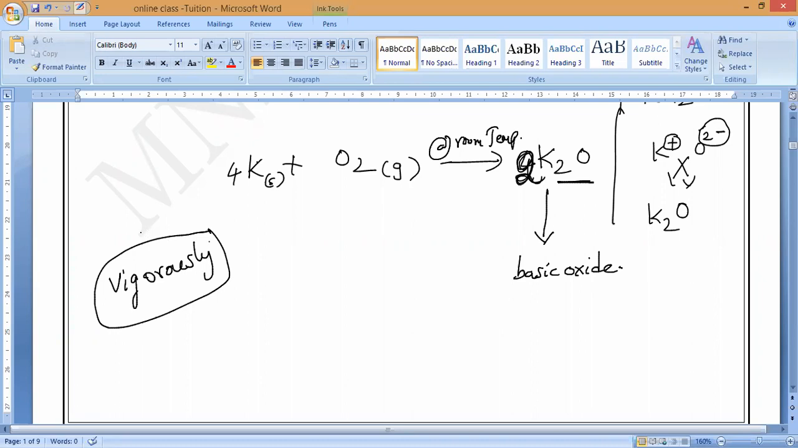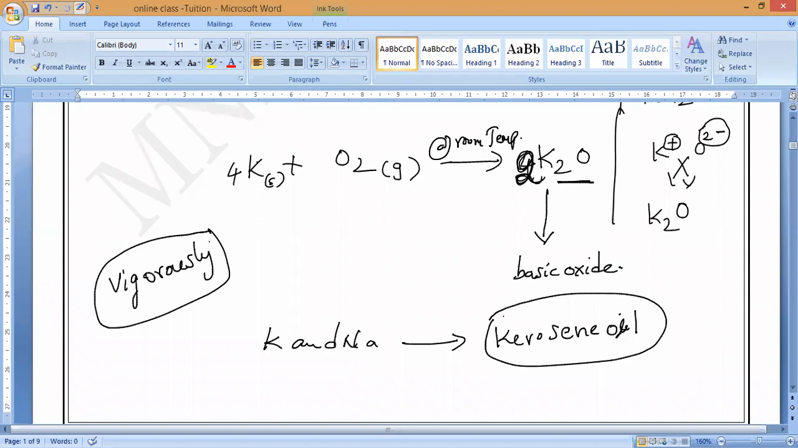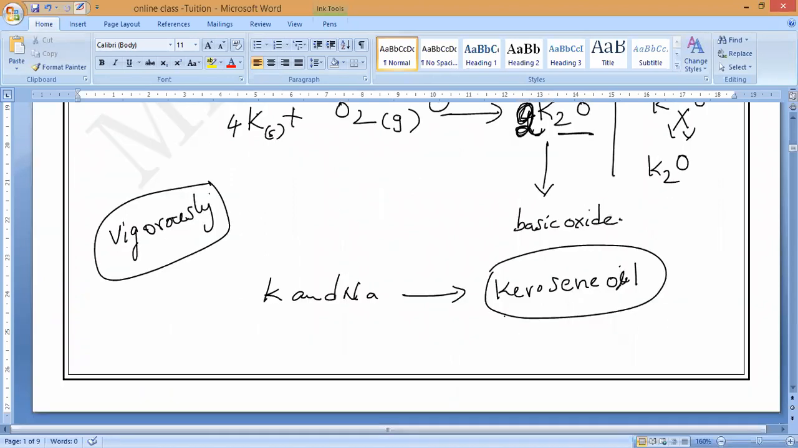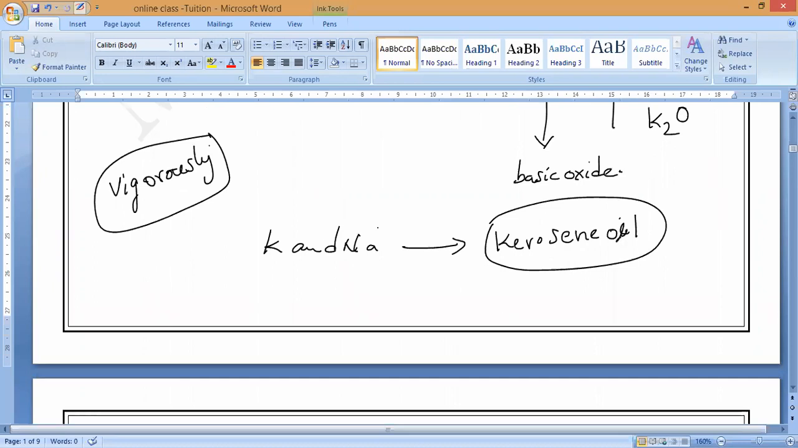That is the reason we always have to store sodium and potassium under kerosene oil. Because what, Nitish? They react with moisture, sir. Not only that, they react with oxygen, moisture, and even with the carbon dioxide of air. Carbon dioxide of air.